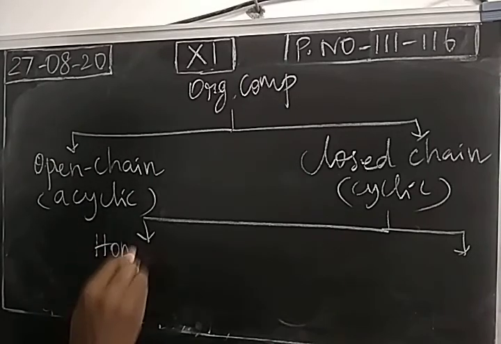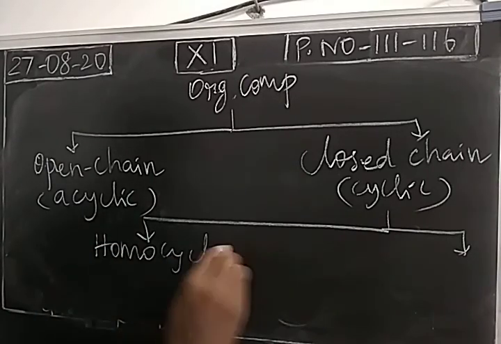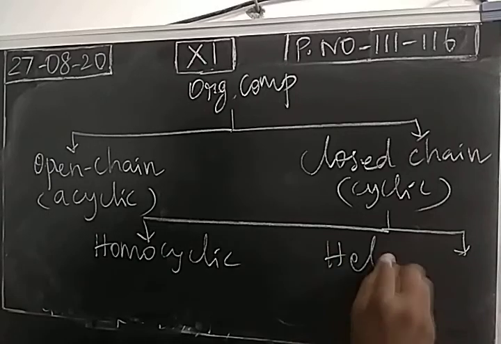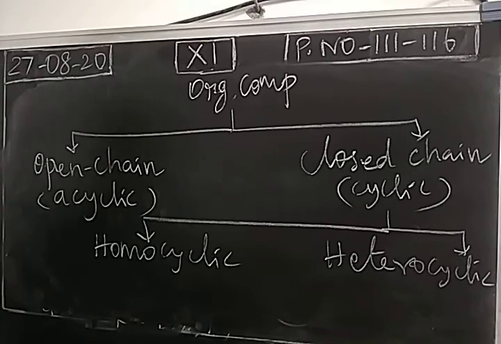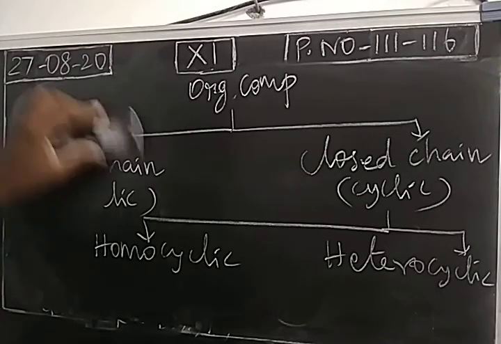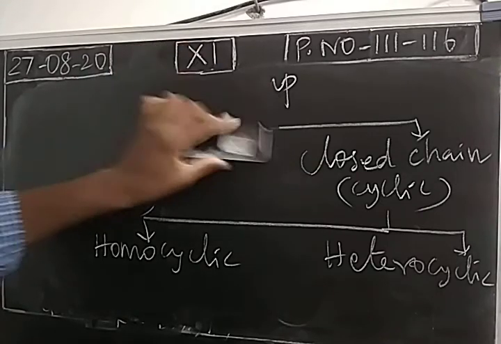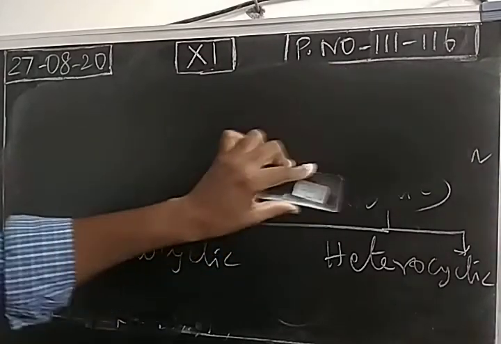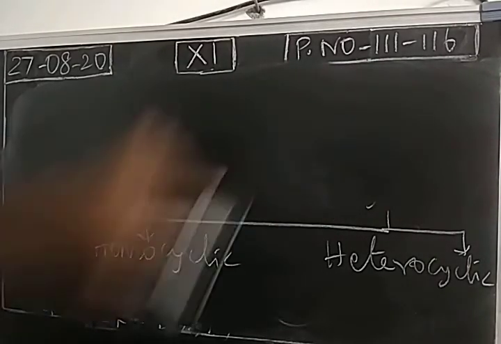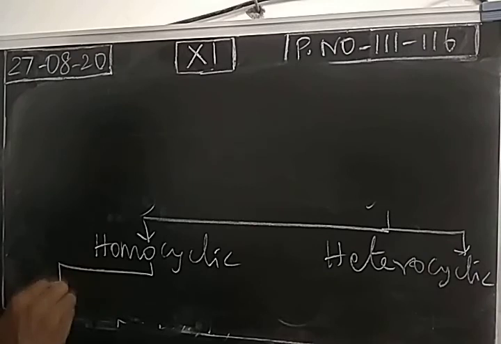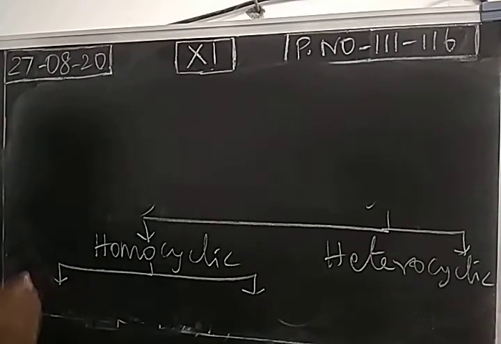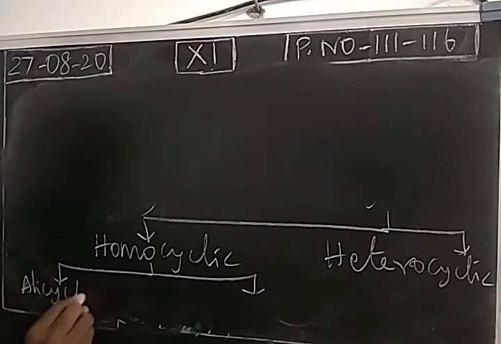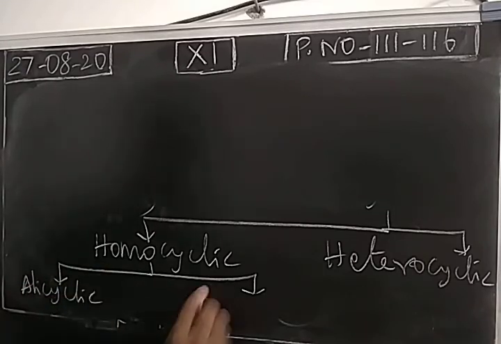Cyclic compounds are of two types: homocyclic and heterocyclic compounds. The homocyclic compound is of two types: alicyclic compound and aromatic compound.